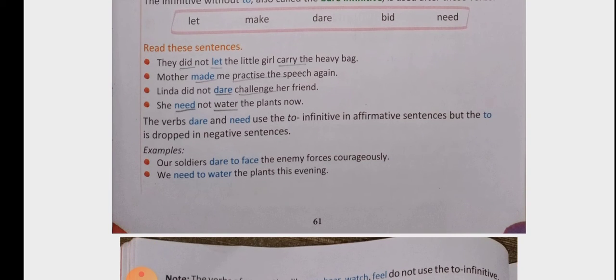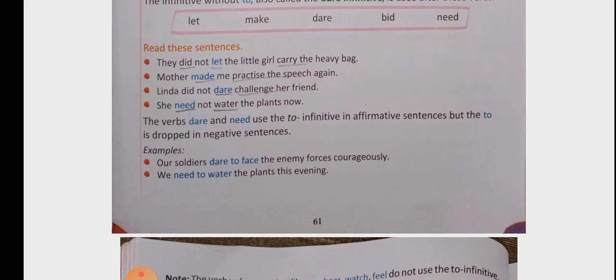Let us see the example where we have to use to infinitive along with dare and need. Here the example is given. These sentences are affirmative, so along with dare and need, to infinitive will be used. And in the upper example, they were negative sentences, so with dare and need, bare infinitive is used.